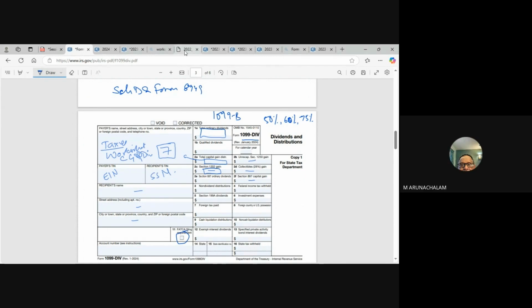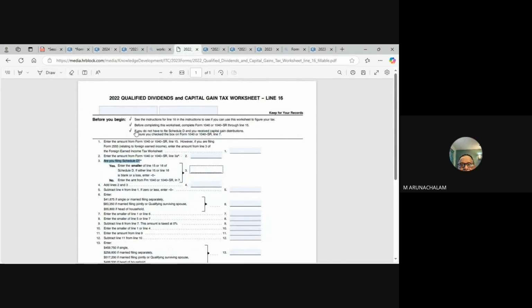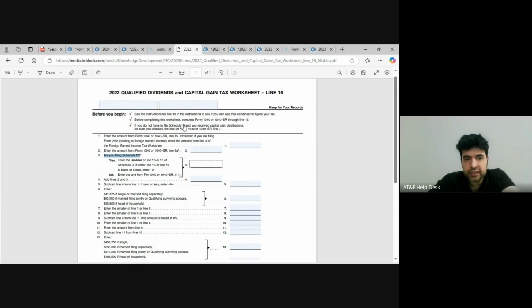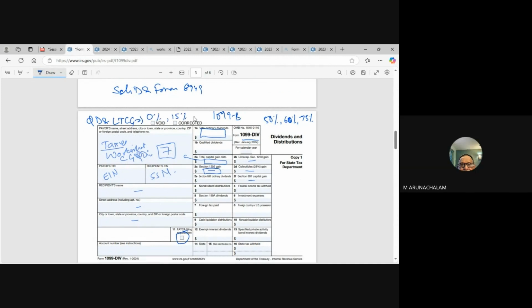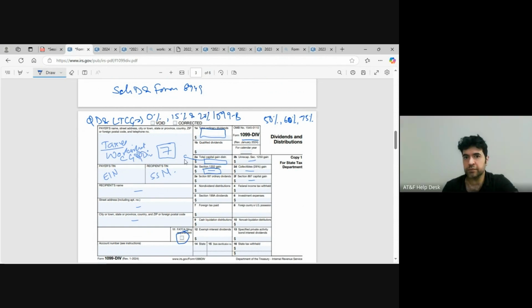Because the rate is different, we need to have a separate worksheet, basically. Qualified dividend and long-term capital gain have only three tax rates: 0%, 15%, and 20%. So for that, you need to use the worksheet to understand how much is taxed at 0%, how much at 15%, and how much at 20%, out of the total long-term capital gain and qualified dividends.